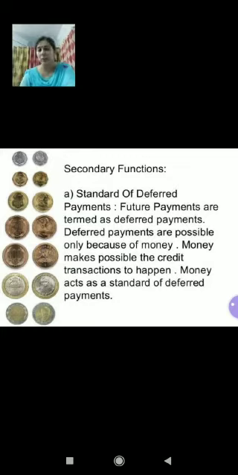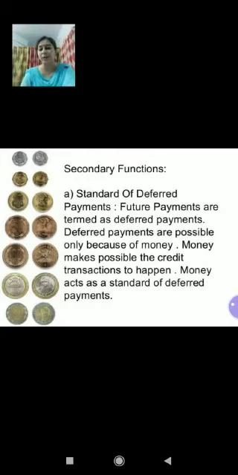Children, in modern economy, large number of transactions involve payment in future. For example, interest, rent, salary, pension, loans, insurance premium, etc. All involve such future payments expressed in money terms. The reason why they are expressed in money terms is that money has a quality of general acceptability and it can be expressed in definite and standardized units like loan, interest, rent, wages, etc.